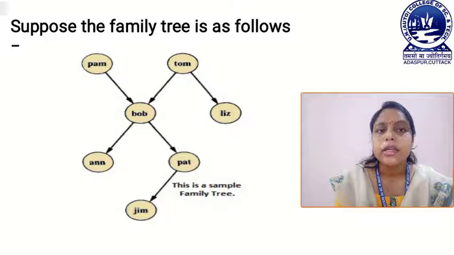That means here Bob is the parent of Anne and Pat. Next, Jim. Jim is the child of Pat, and here you can say that Pat is the parent of Jim. Next one is Liz. Here Liz is the child of Tom. This figure shows one family relationship.